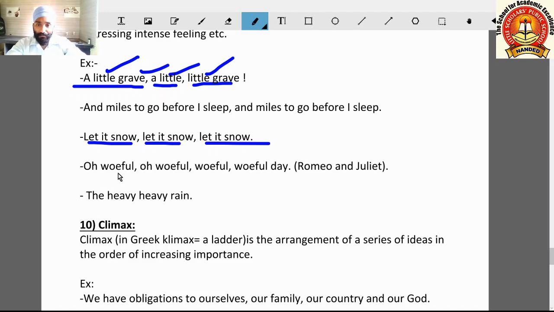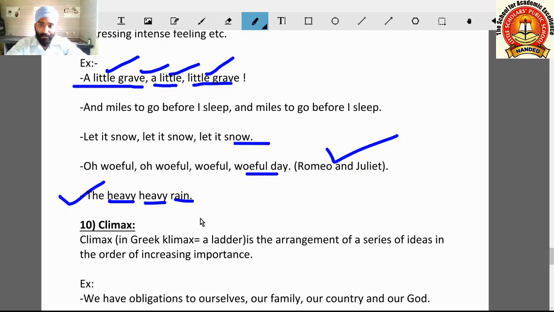Oh woeful, woeful, woeful day. This line is from Romeo and Juliet. Woeful means a sad day. So here also the repetition figure of speech is there. Next example, the heavy, heavy rain. Here the word heavy is repeated, so it is also repetition.